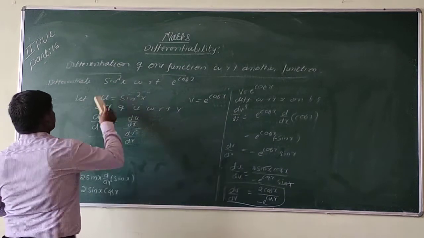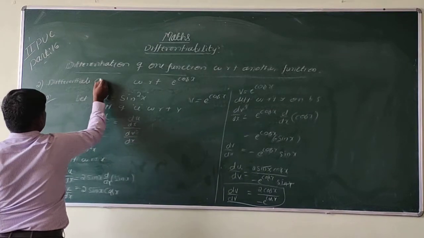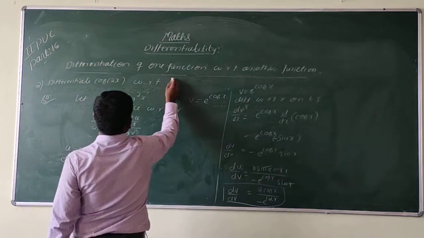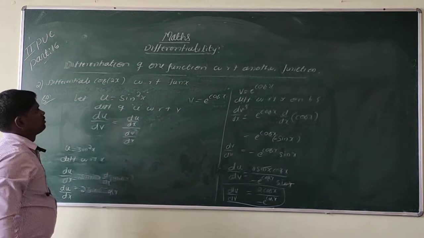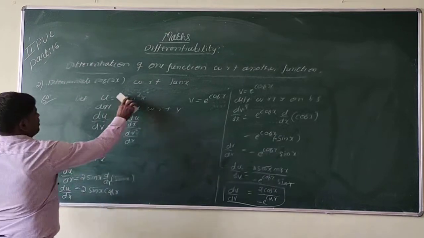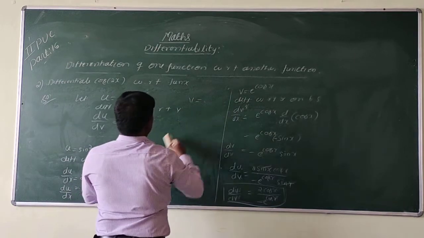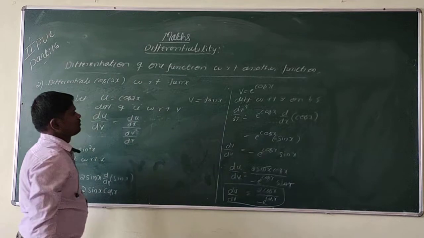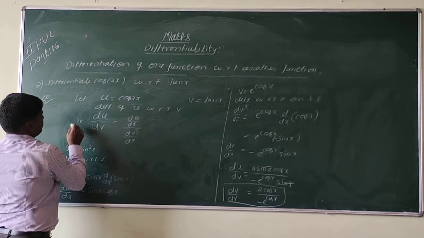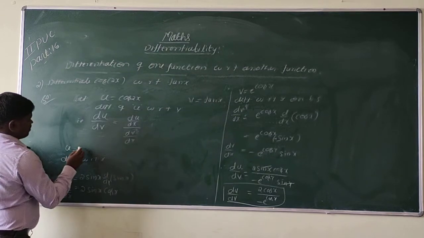So similarly, you do the second one. Differentiate cos 2x with respect to tan x. Okay. So take u as cos 2x and v as tan x. So differentiation of u with respect to v is du by dx divided by dv by dx.